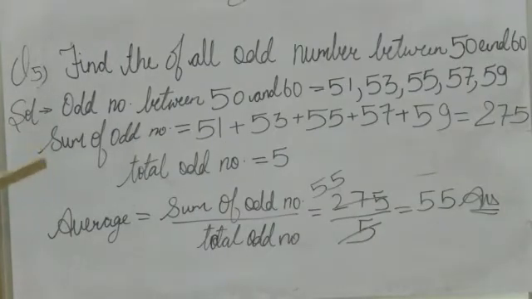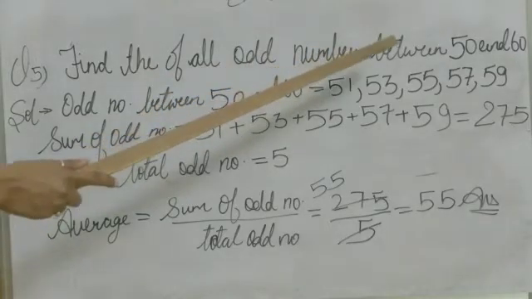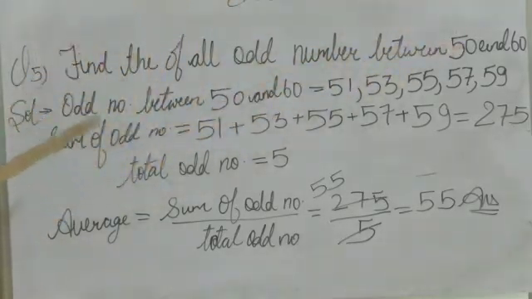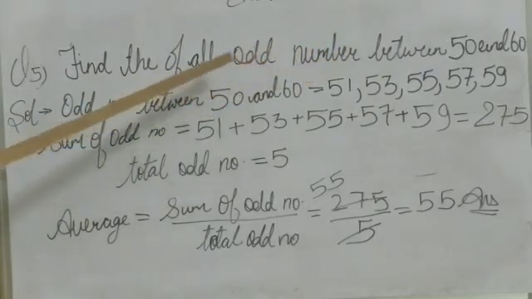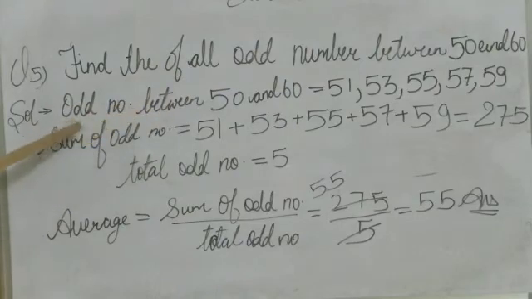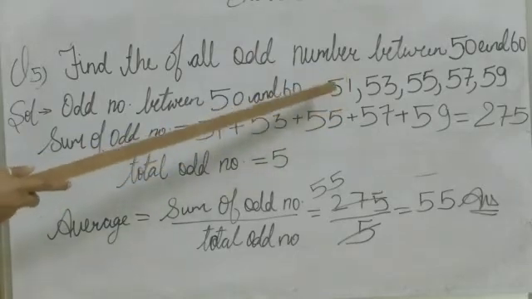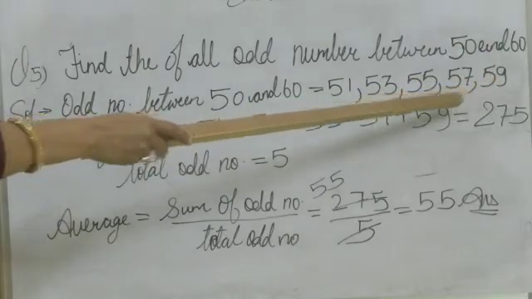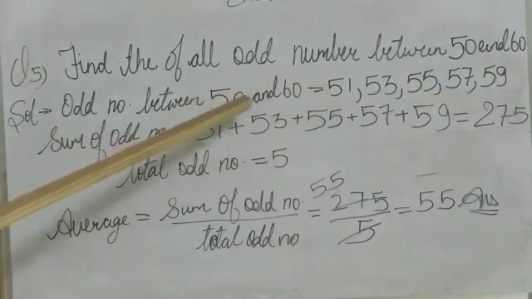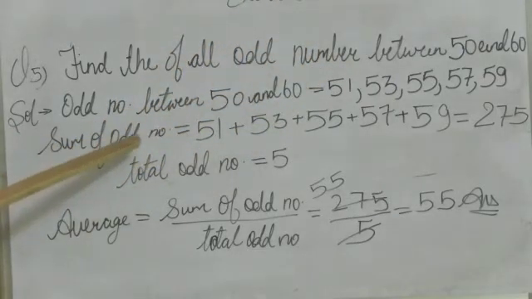Now solve the next question. Question number 5. Find the average of all odd numbers between 50 and 60. Means we have to find the average of the odd numbers between 50 and 60. The odd numbers are 51, 53, 55, 57, 59. These are the odd numbers between 50 and 60.